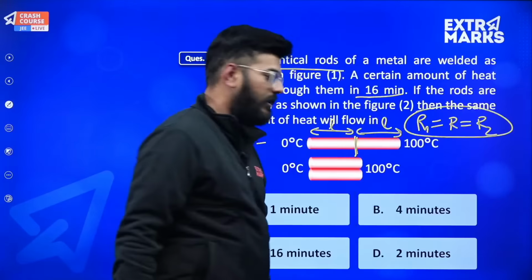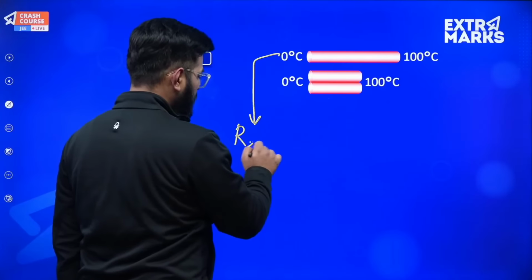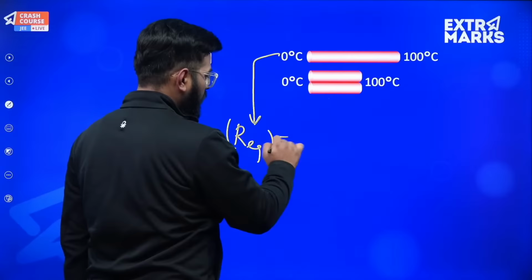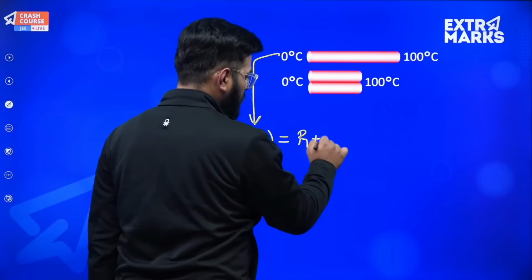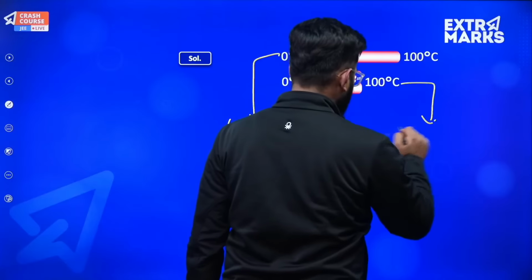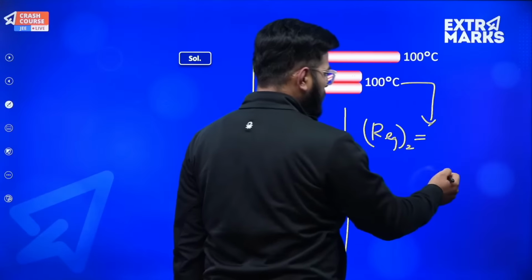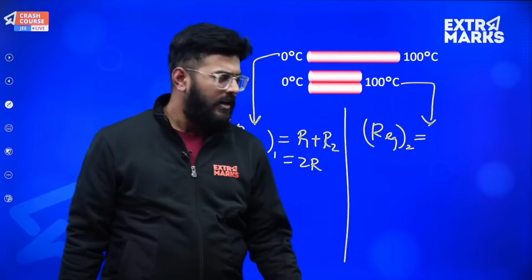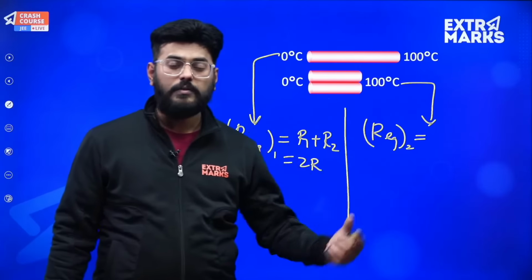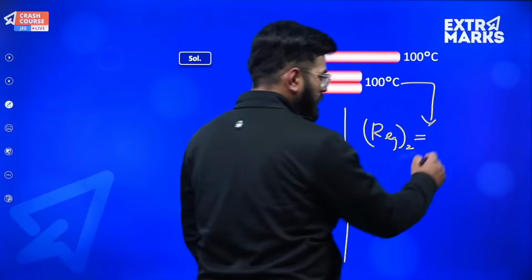Yes sir, perfectly fine. So how will I do it? The net thermal resistance in case number 1 will be equal to R1 plus R2, and that will be 2R. And if I talk about the thermal resistance over here, that is the R equivalent in the second case, it will be equal to how much? I will have to evaluate it by 1 upon R equals 1 upon R1 plus 1 upon R2, and if the values are same, then the result turns out to be R by 2.